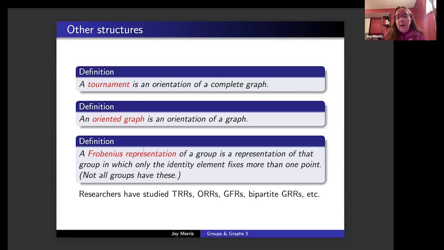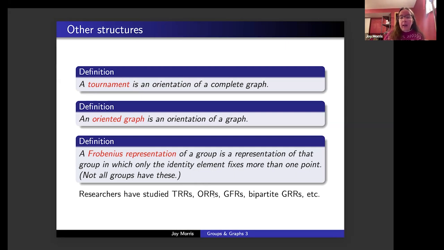If a group has to have an involution in its generating set, then in order to get a connected Cayley digraph on that group, we have to have an involution in the generating set, and therefore we have to have an edge rather than a directed edge in the corresponding graph. So we can't possibly have an oriented regular representation for a group if it requires an involution in its generating set, again, unless the group is the cyclic group of order 2.